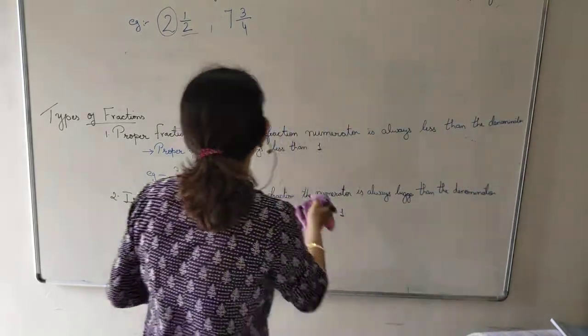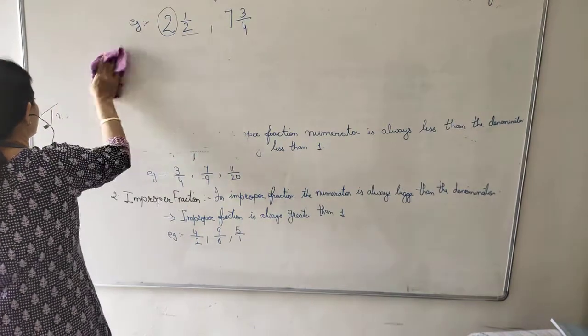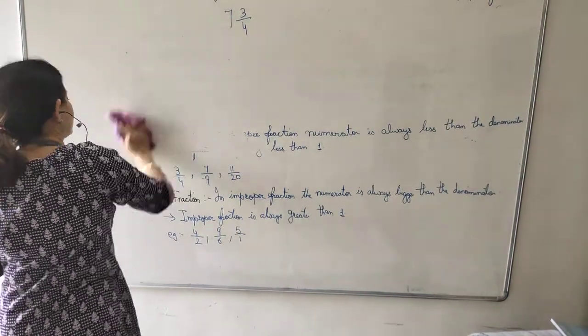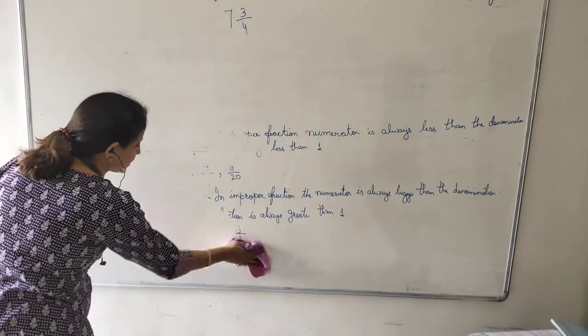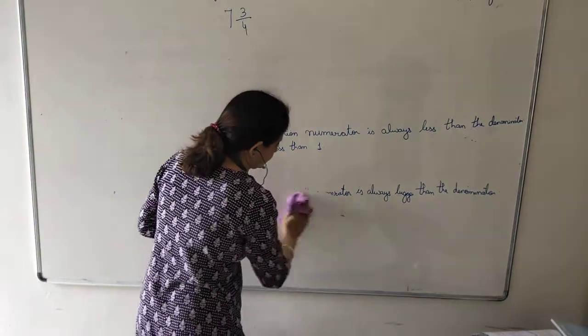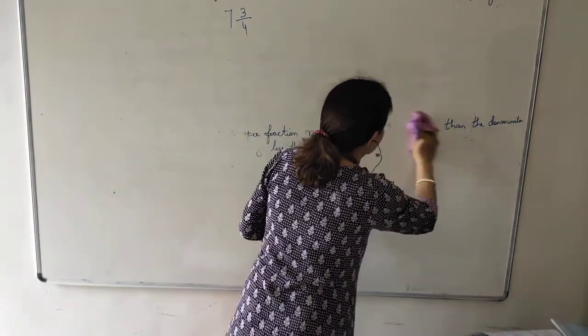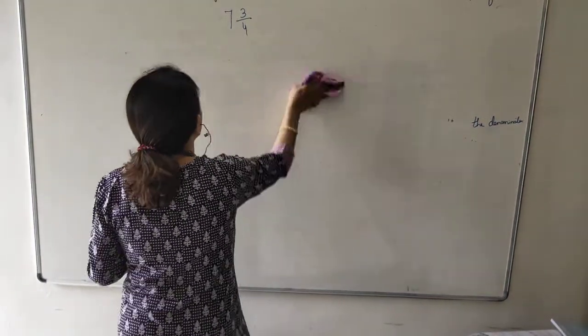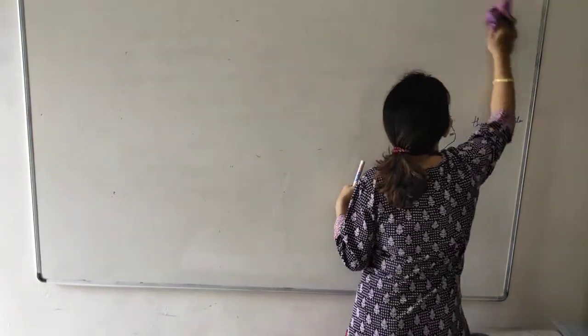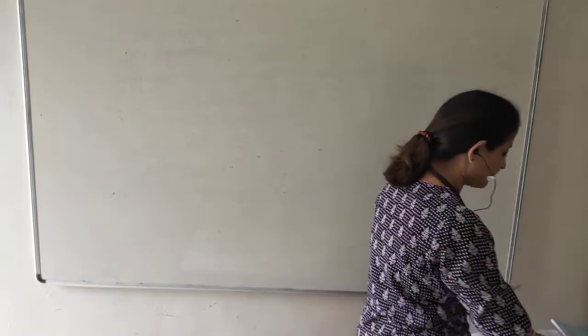Now coming to exercise 1.1. After writing these definitions on a page, we will go on a new page and write exercise 1.1.